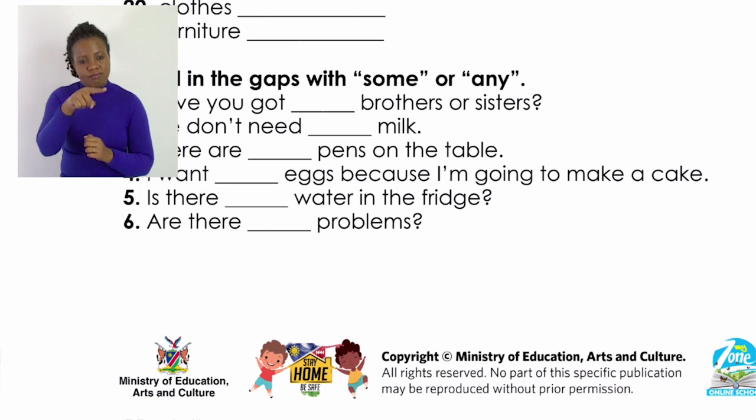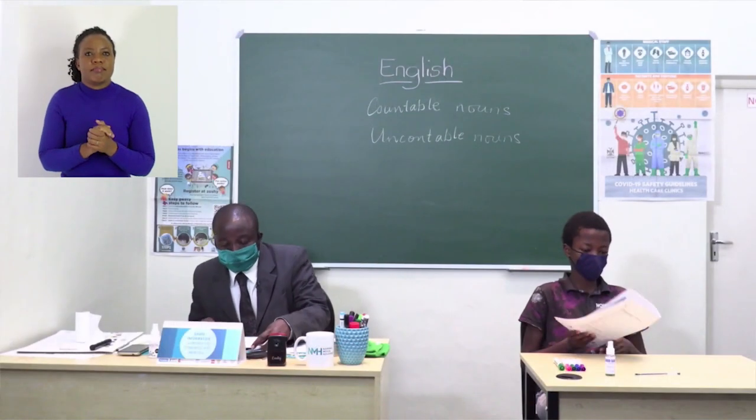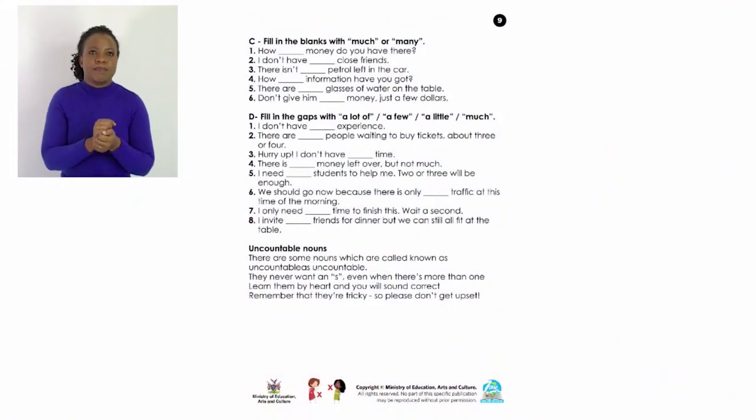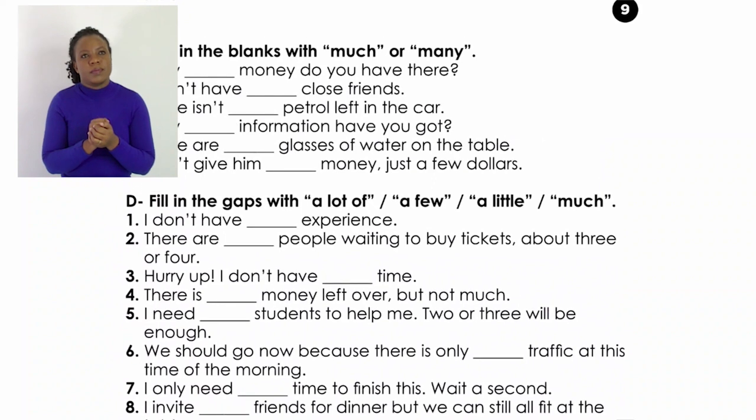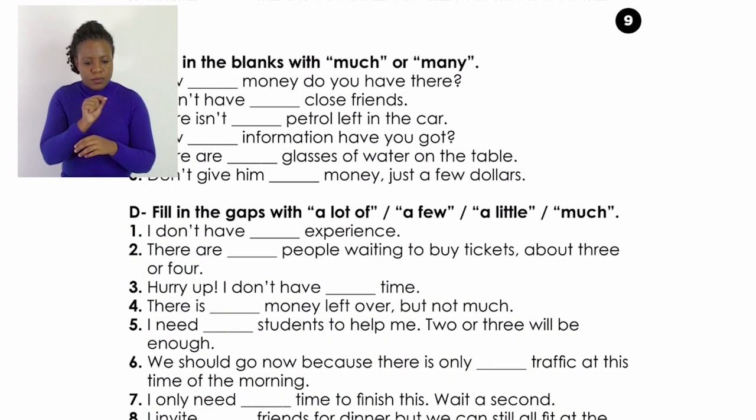Right, boys and girls, let's turn to page 9. It's a continuation of our activities. On page 9, there is an activity C, which says, fill in the blanks with much or many. Now, let us see where we would use much and where we use many.